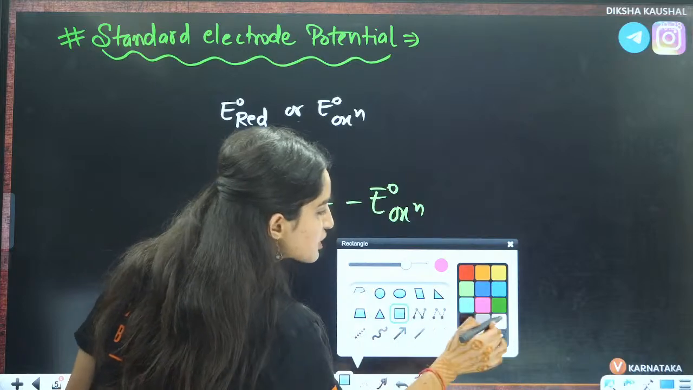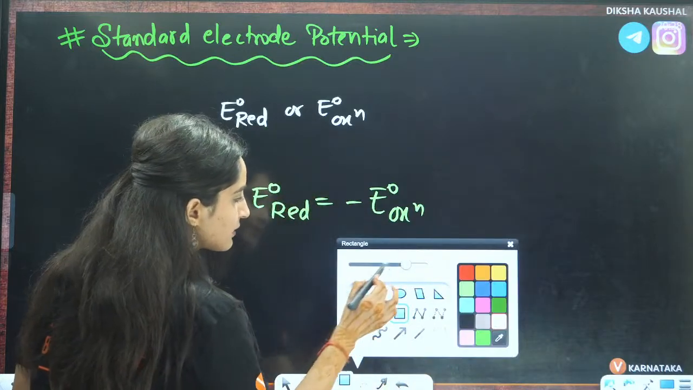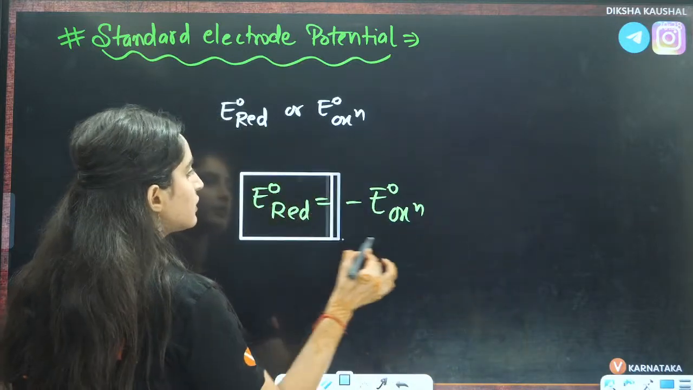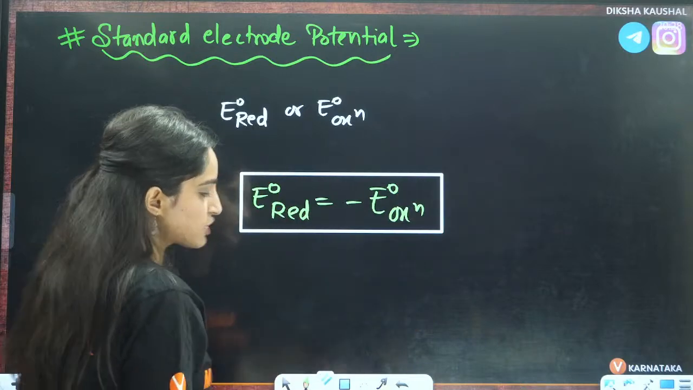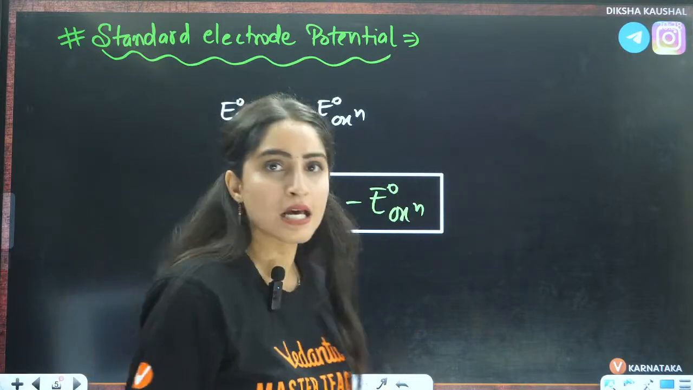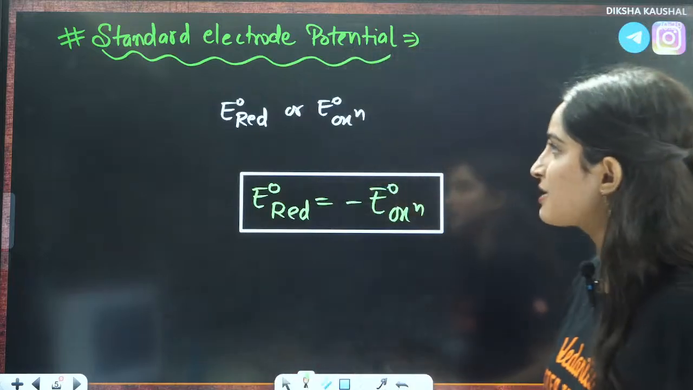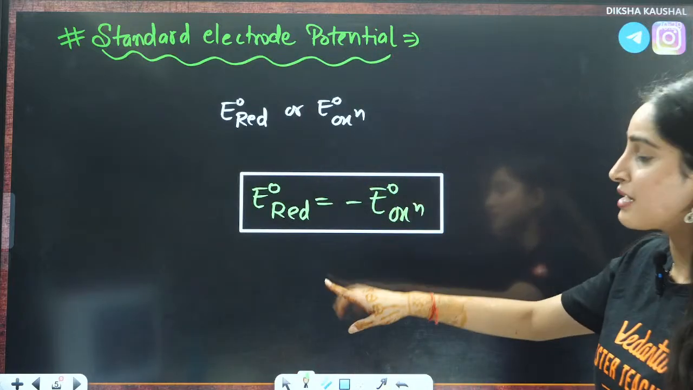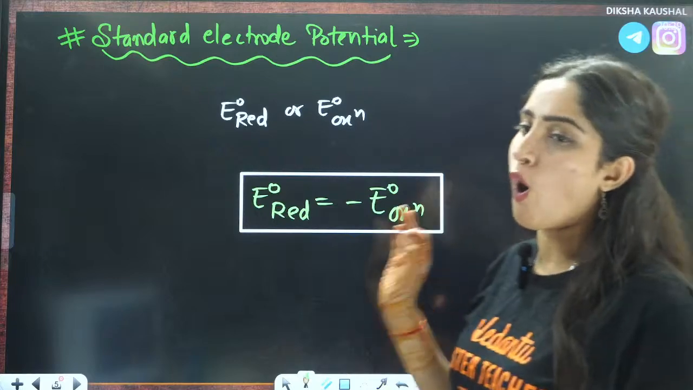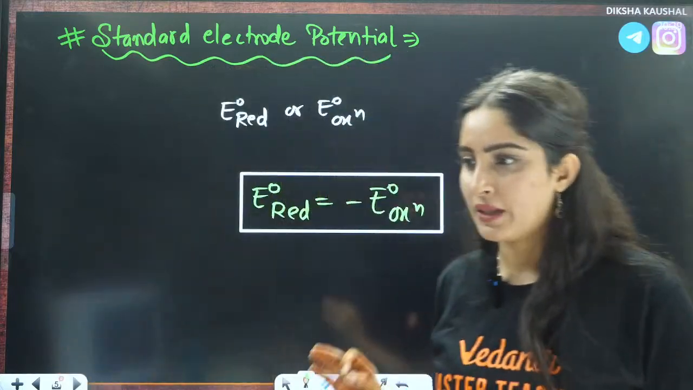That is the relation between these two things, right? Okay, guys? That is the relation between these two things, that E naught of reduction is the negative of E naught of oxidation, right? Yes.